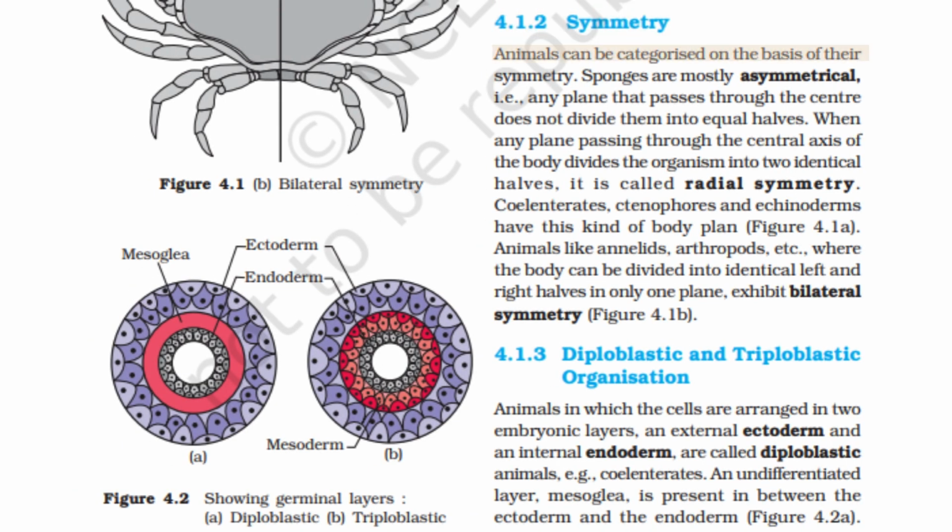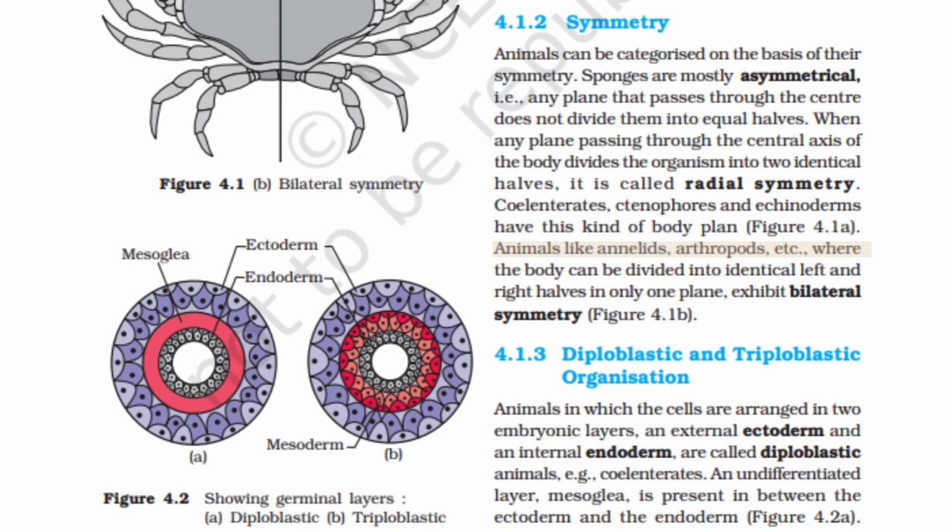Symmetry. Animals can be categorized on the basis of their symmetry. Sponges are mostly asymmetrical, that is, any plane that passes through the center does not divide them into equal halves. When any plane passing through the central axis of the body divides the organisms into two identical halves, it is called radial symmetry. Coelenterates, ctenophores, and echinoderms have this kind of body plan. Figure 4.1a.